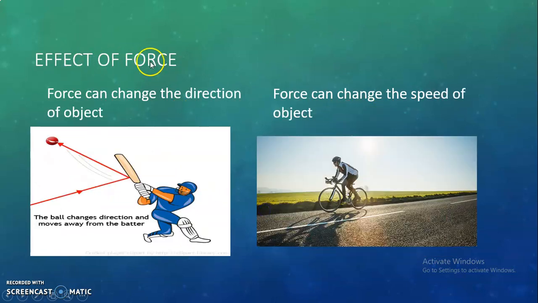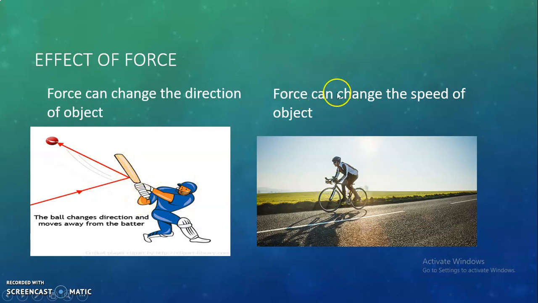See, the other effects of force are: force can change the direction of the object. When this batsman tries to hit the ball coming from one direction, what happens? He changes the direction of the ball towards the boundary, by applying the force of the bat.